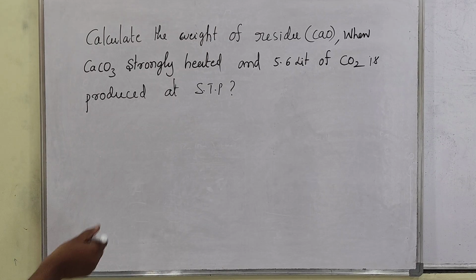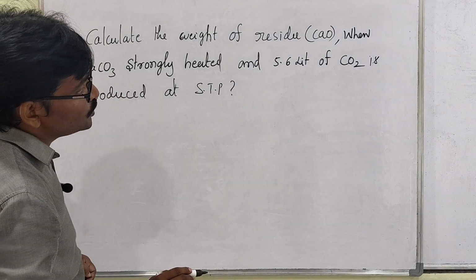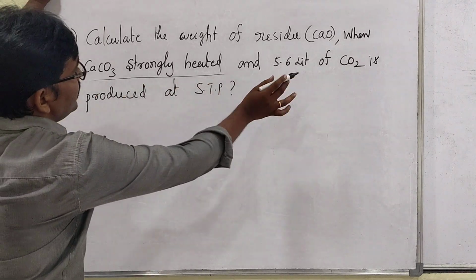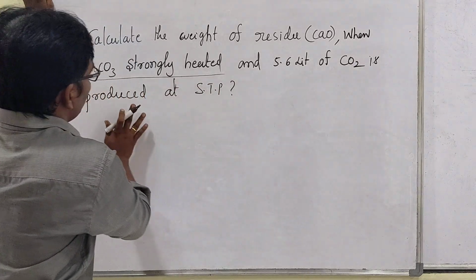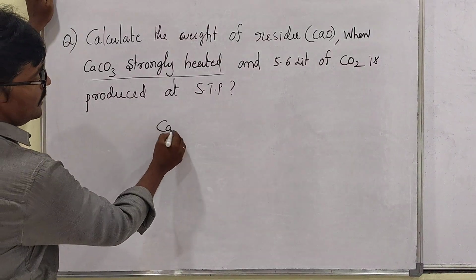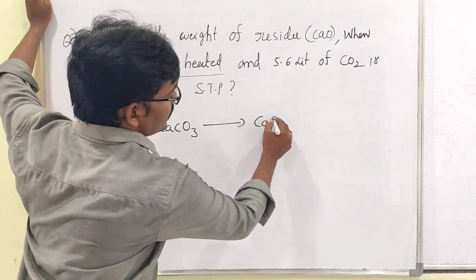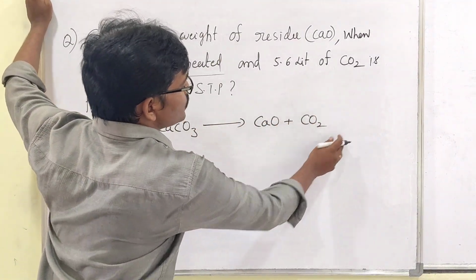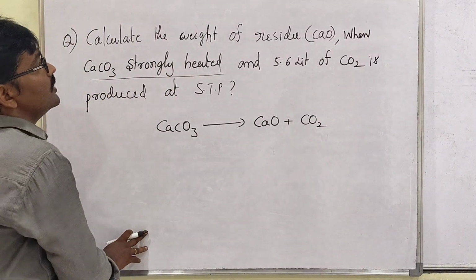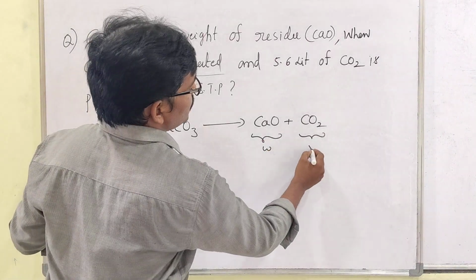Look here, students, one more question is there. Calculate the weight of residue CaO when CaCO3 is strongly heated, if 5.6 liters of CO2 is produced at STP. That means when CaCO3 is heated, CaO is the residue, then CO2 gas is produced. Sir, according to the equation, if we take it, here they gave a weight relation and here a volume relation.